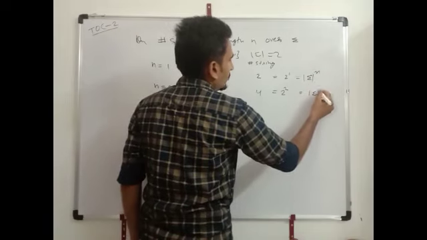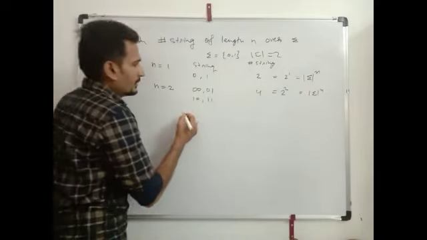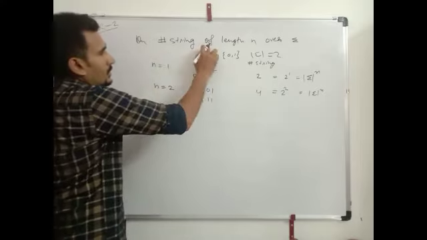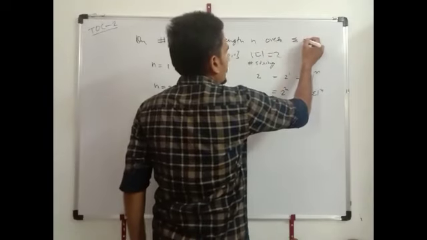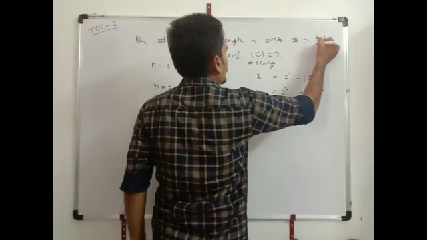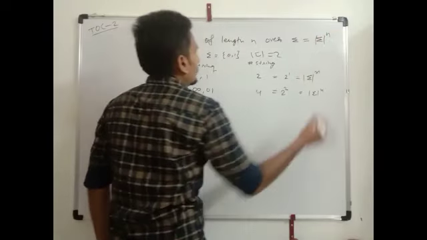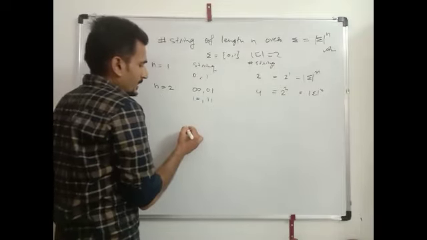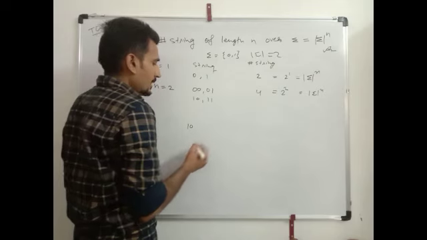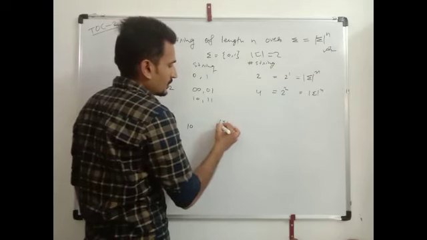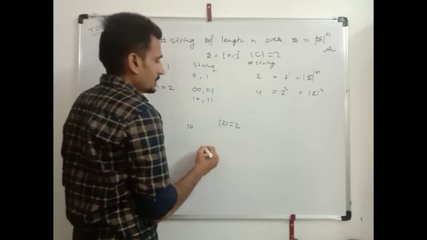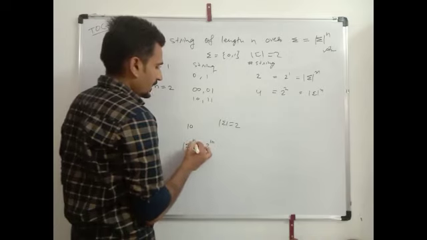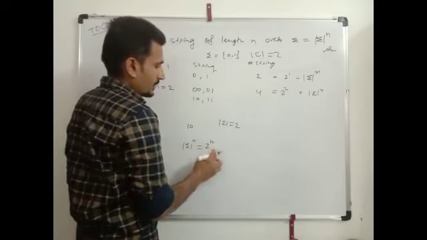So we can say that the number of strings of length n over sigma is equals to sigma power n, here is the answer. We can directly say that if string length is 10 and number of symbols are 2, then number of possible strings will be 2 power 10.